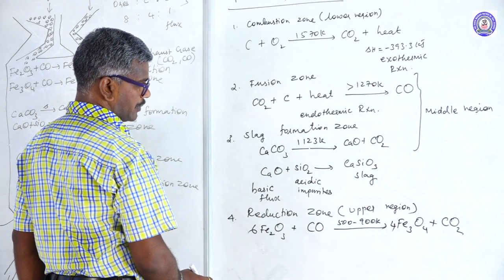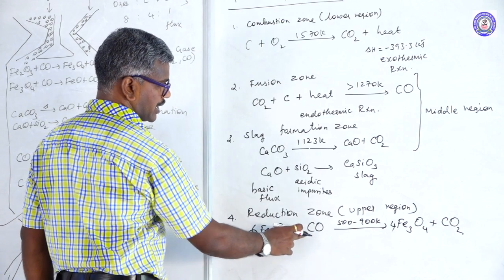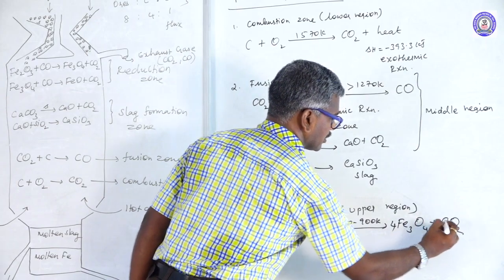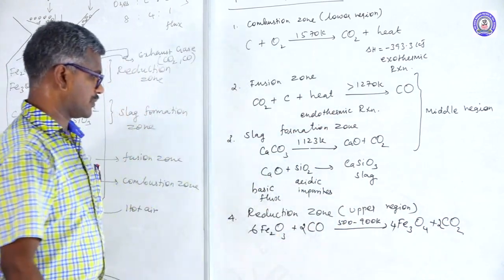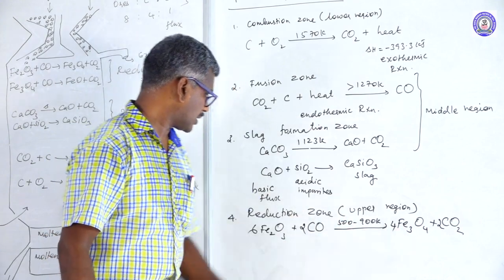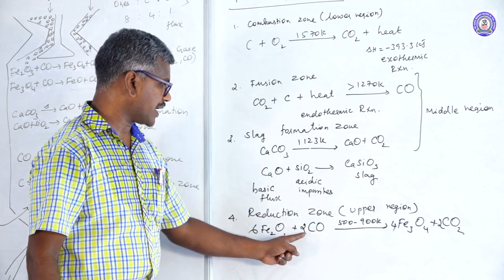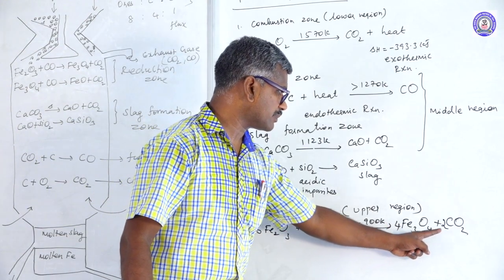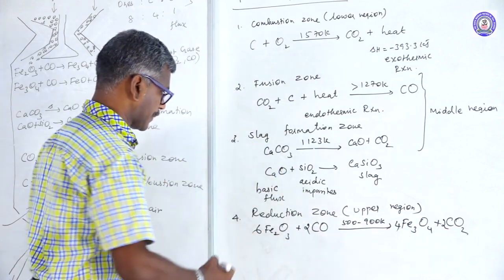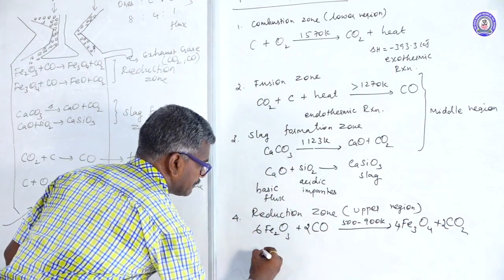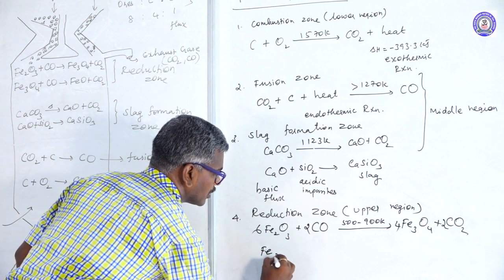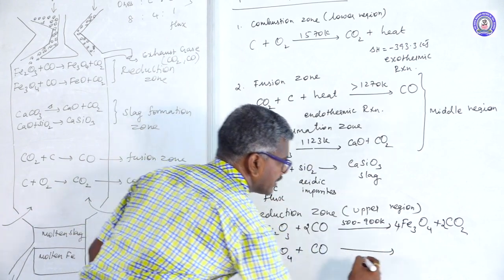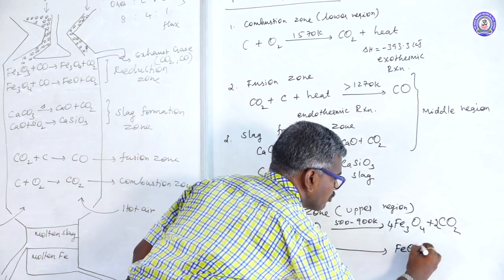Another one is carbon: 18, here is a 2, so totally 20. Oxygen: 18 plus 2, 20, 4 4s are 16, 16 plus 4, 20. Further, this compound contacts carbon monoxide at the same temperature to form FeO plus CO2.